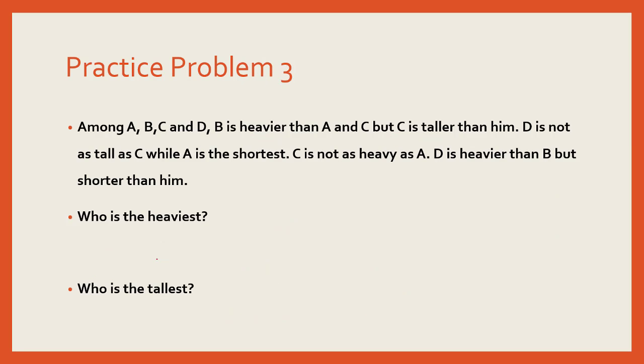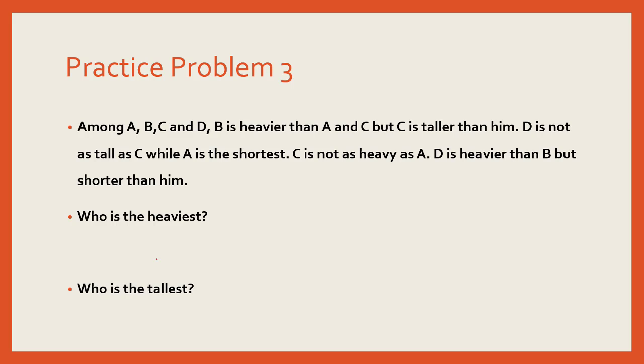So let's have a look at one more question. Now in this question, if you read it carefully, you would see there are 4 people and they have been compared on 2 parameters. When I read the opening line, among A, B, C and D, B is heavier than A and C, but C is taller than him. So they are compared on height as well as on weight.